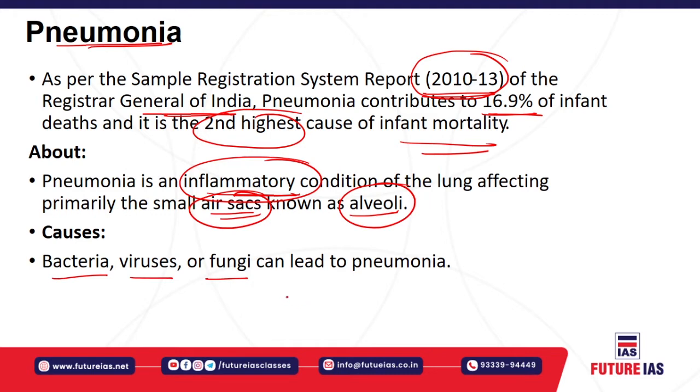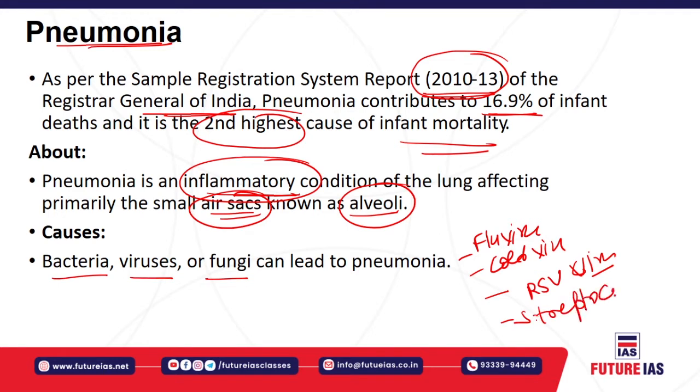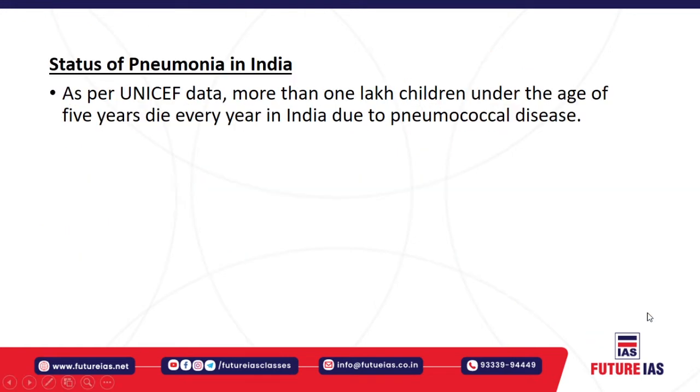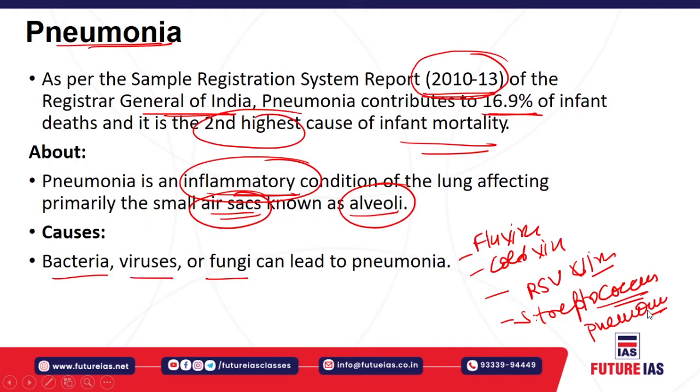Top causes include, for example, the flu virus, the cold virus, and the RSV virus, which is the top cause of pneumonia specifically in babies aged one or younger, or the bacteria called Streptococcus pneumoniae, which also causes infections related to pneumonia.